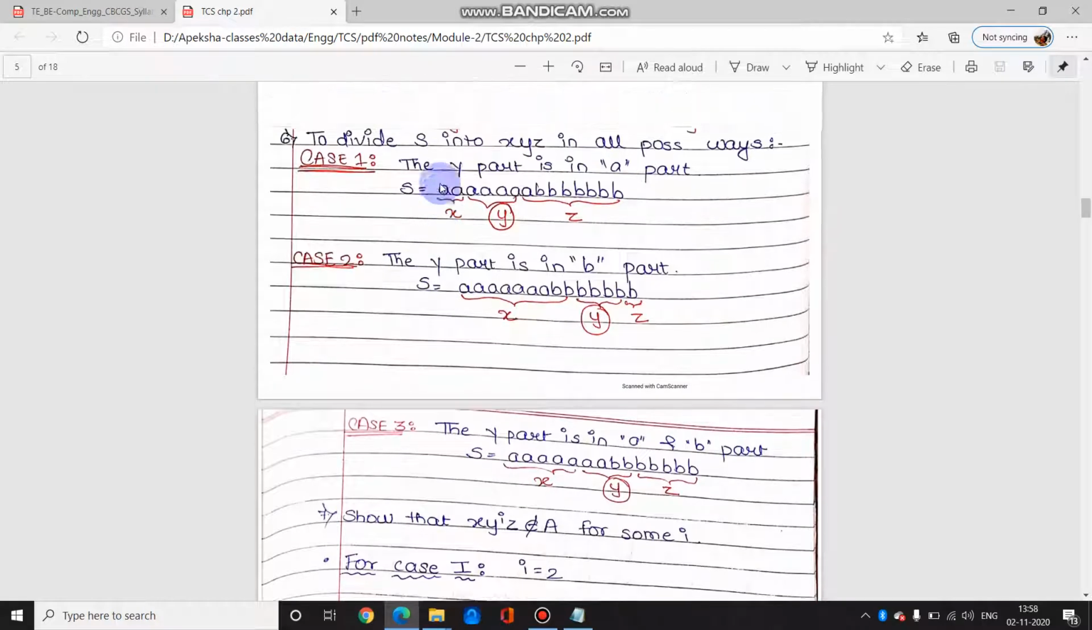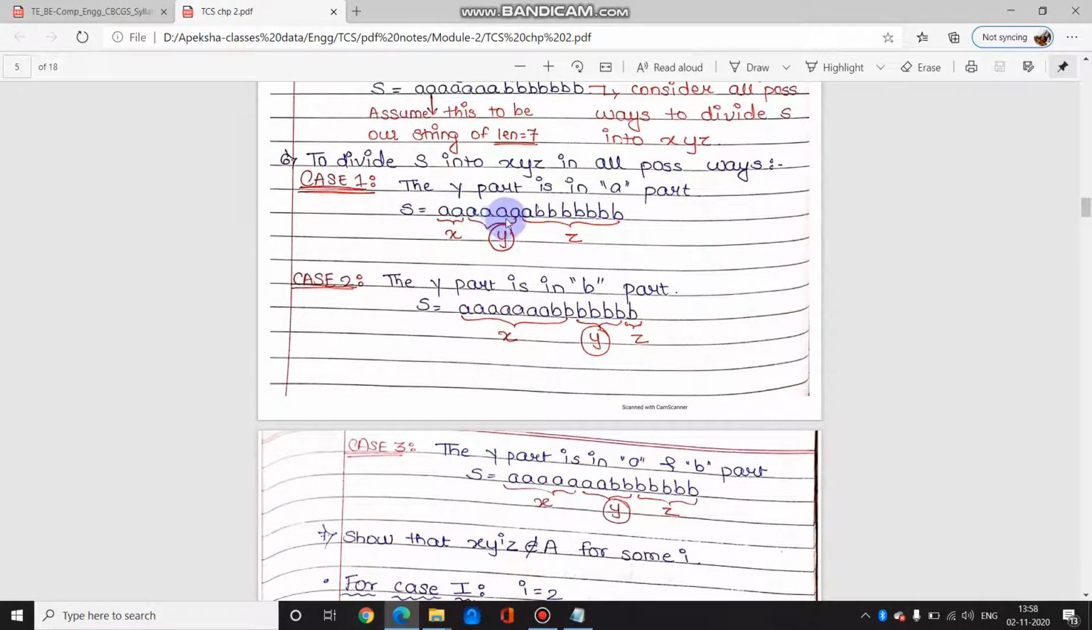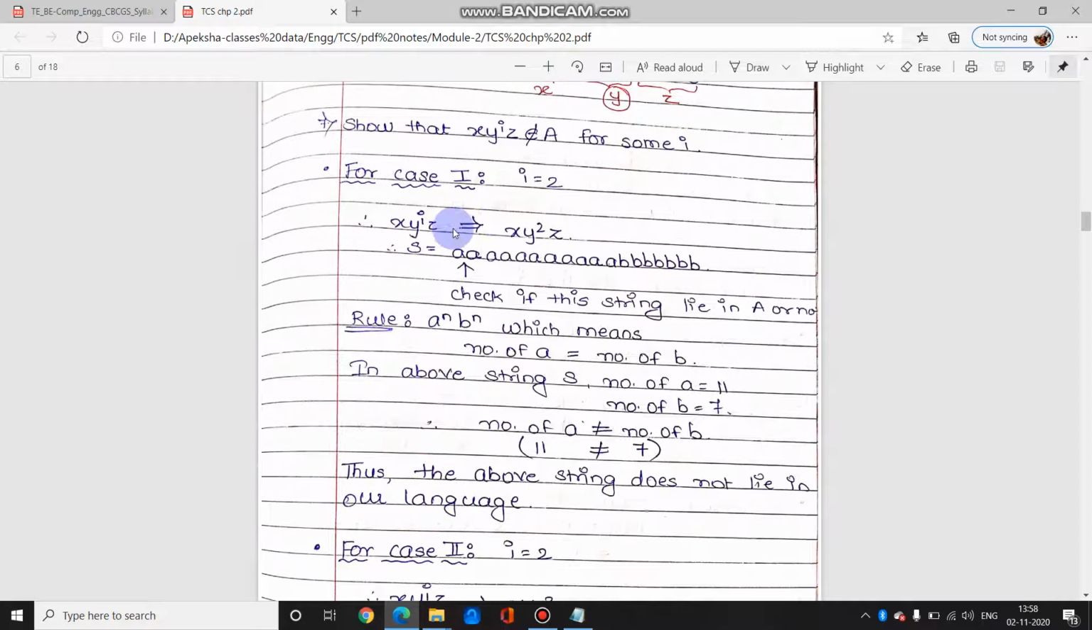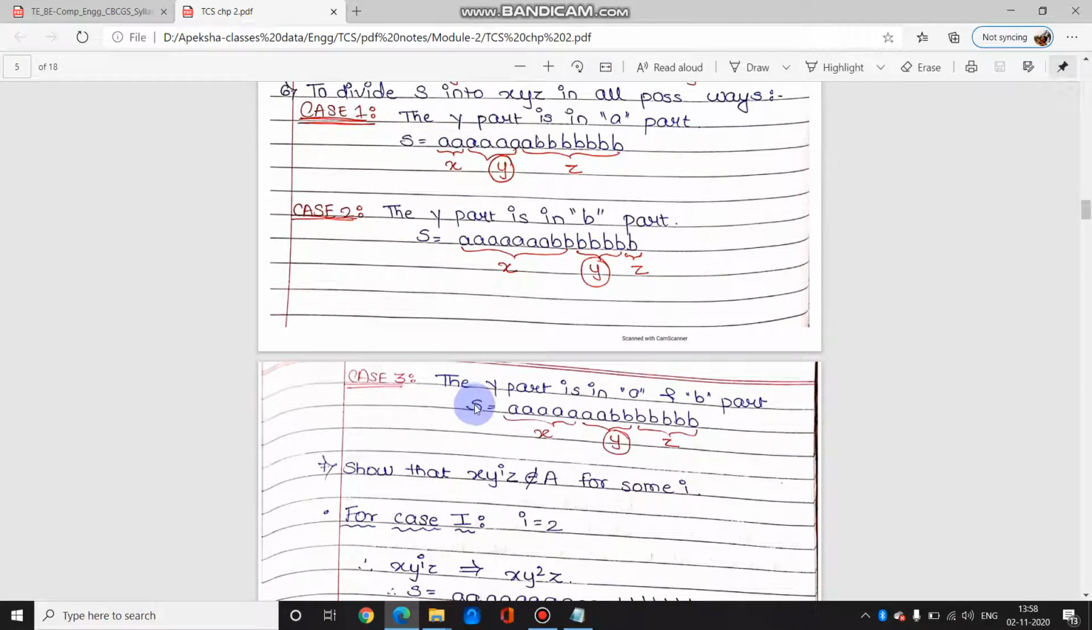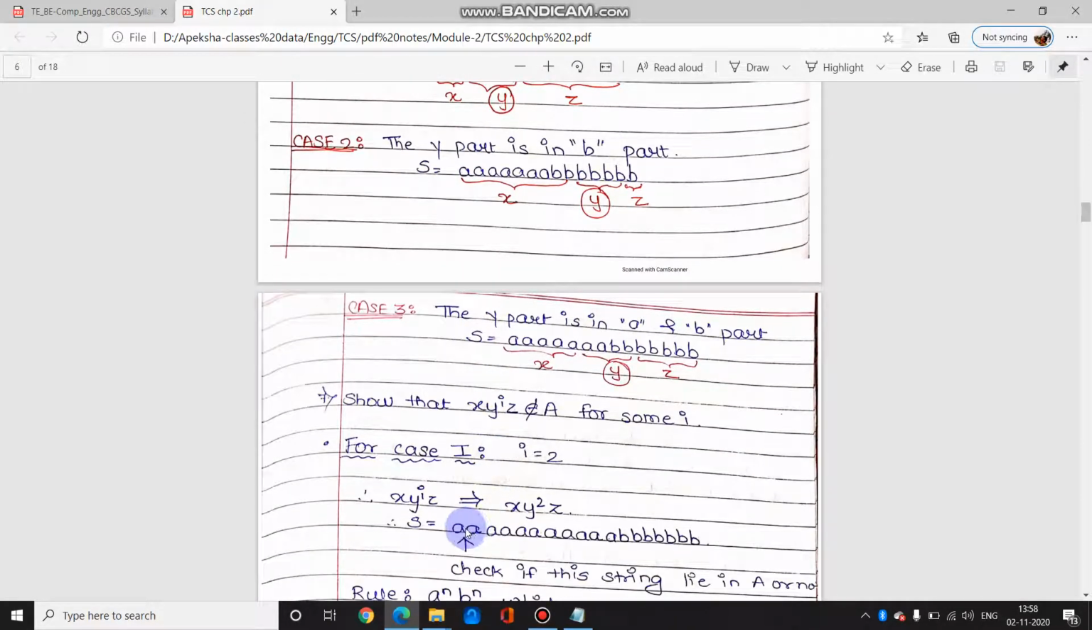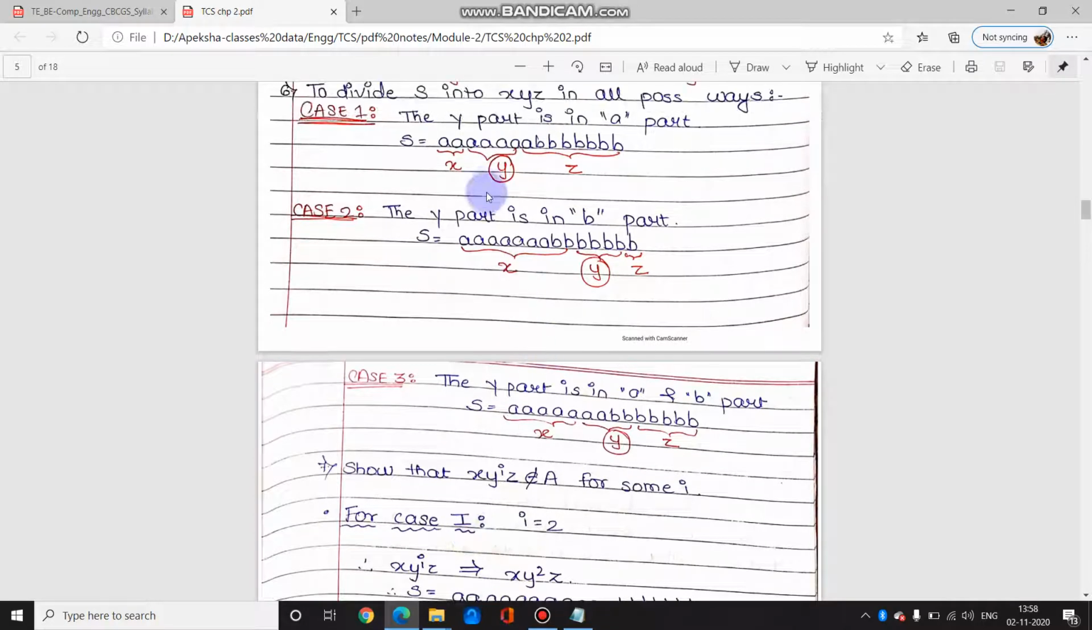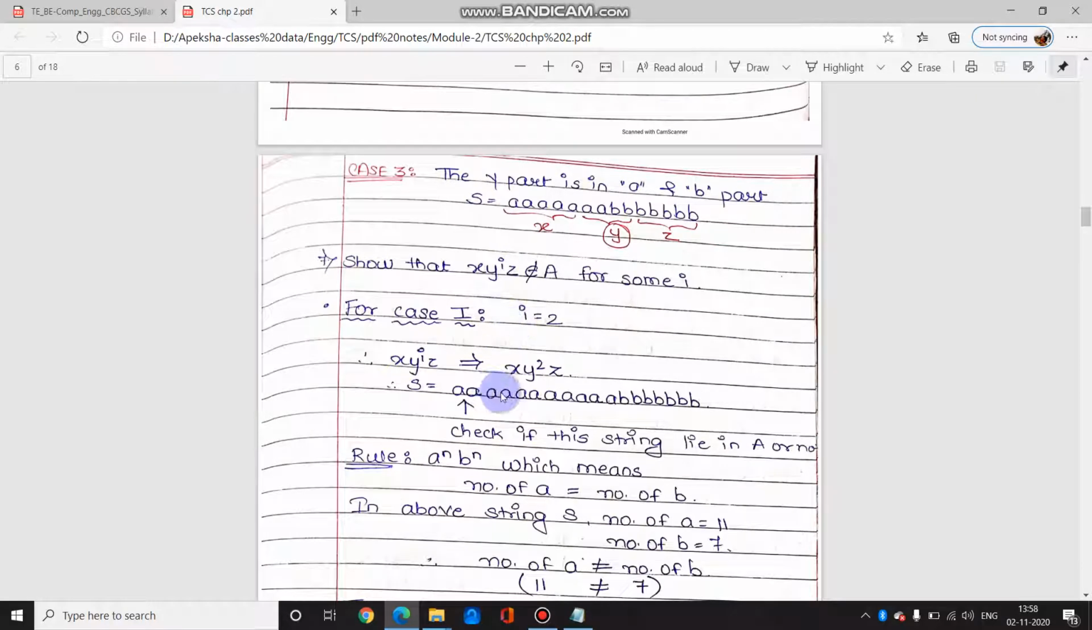Case 1 is where we have considered that the y part is in A over here. So for case 1 we are taking the value of i as 2. So it is x y raised to i z, which means here x y square z. So if you see over here x is a, so we have written here a and a. Y is 1 2 3 and 4 over here. So y is 1 2 3 and 4, because it is y square, so we'll repeat y again. So 1 2 3 and 4 and the remaining z part as it is.